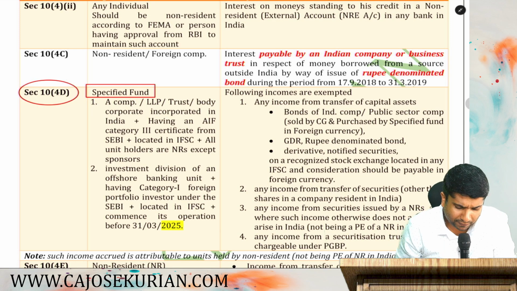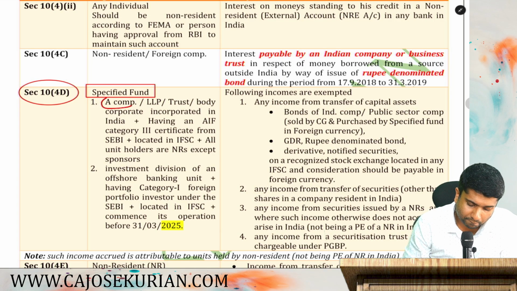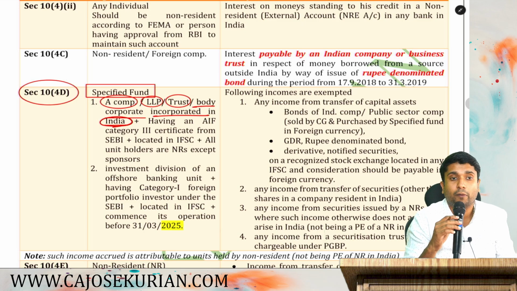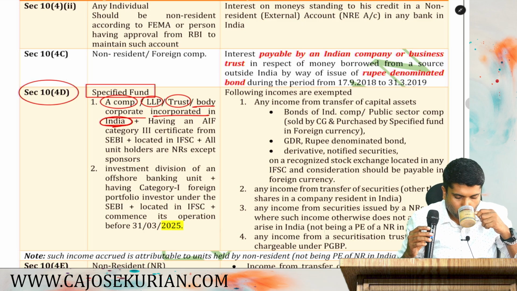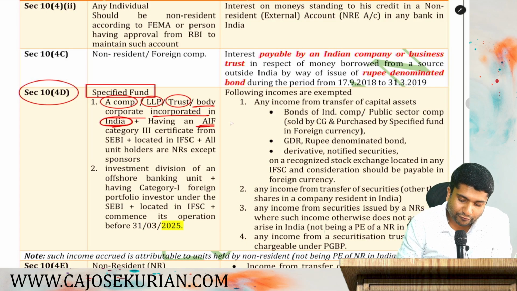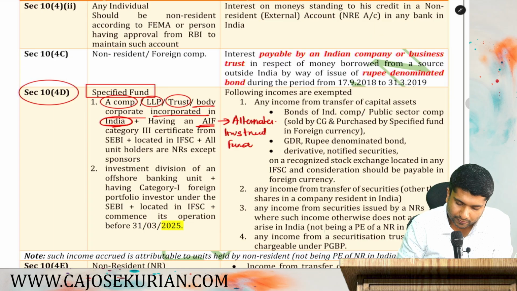Listen, specified fund simply means it can be a company, LLP, a trust, or any body corporate which is incorporated in India. It is either a company, LLP, trust, body corporate, etc. incorporated in India. Plus, having an alternate investment fund. AIF means alternate investment fund category 3 certificate from the SEBI.